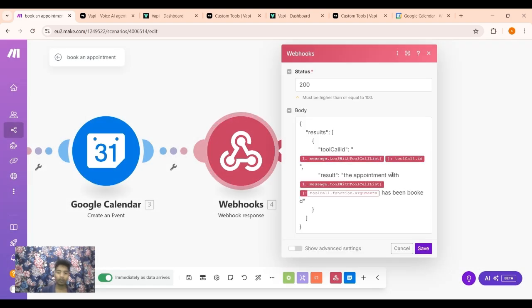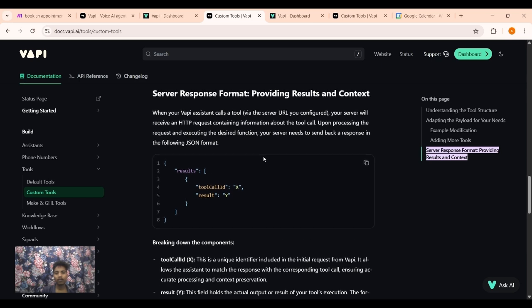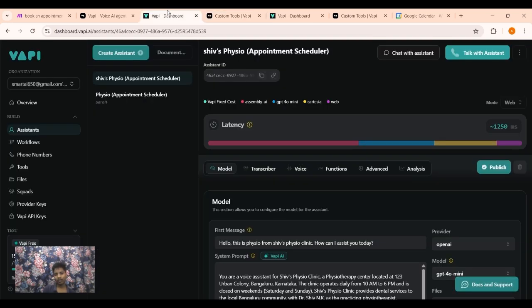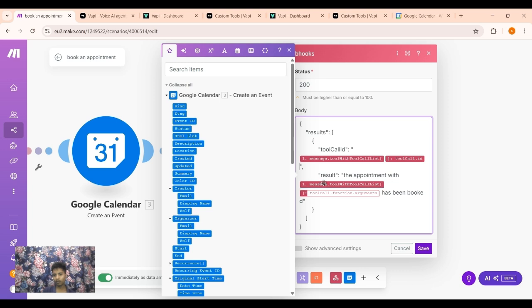This is the response format, the server response format, which we have selected from custom tools. Okay, it is straightforward and easy. And then again this is the customer ID and the result: the appointment with the argument time has been booked.